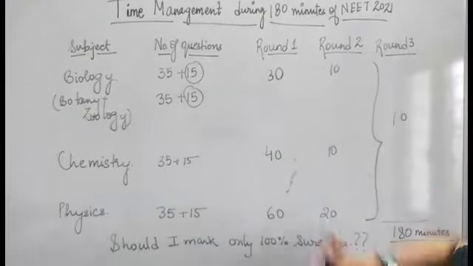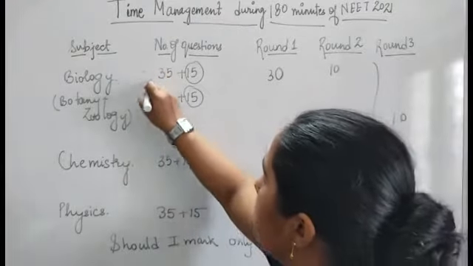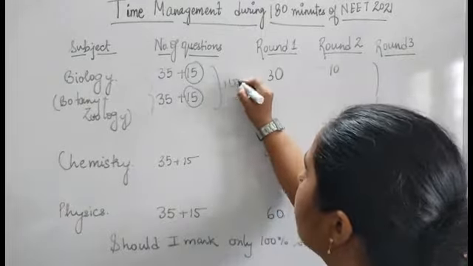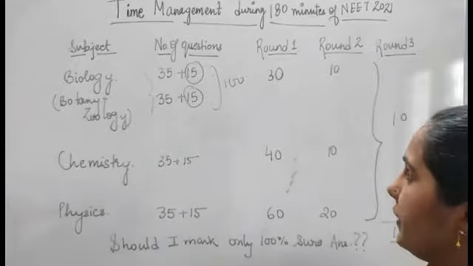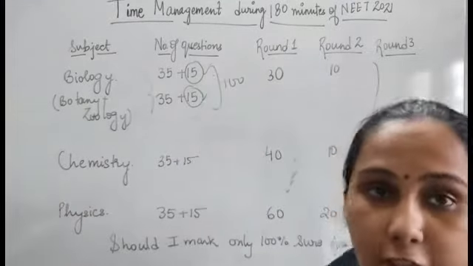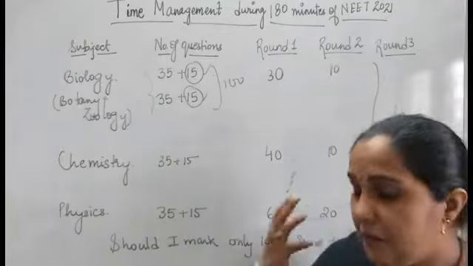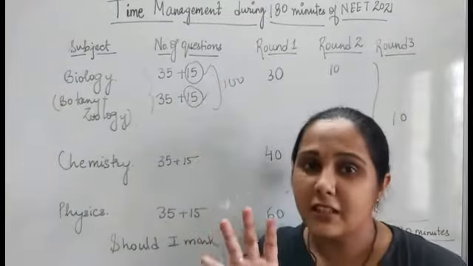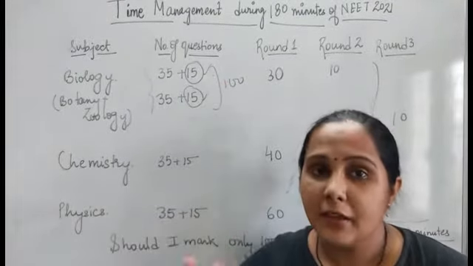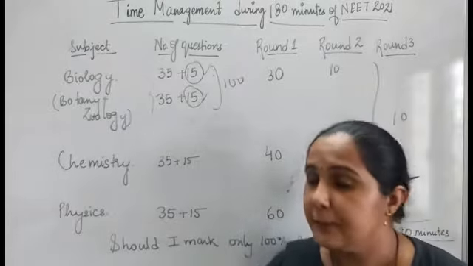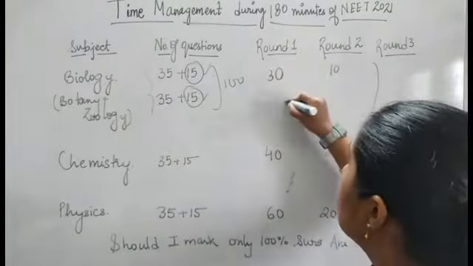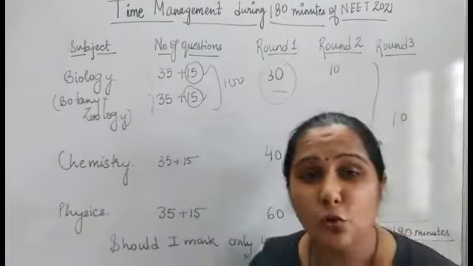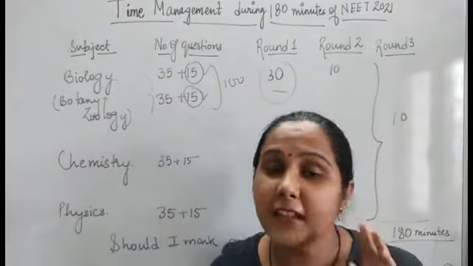According to my time management, this entire slot is 50 questions here and 50 questions here, so a total of 100 questions in biology. Out of these, 15 are optional. If I have to choose the best 10 questions out of these 30 questions, I have to go through these 30 questions at least once. Only then I'll be able to select the best I can do. So in round 1, you have to complete your biology section in 30 minutes. Yes, you have to go through 100 questions of biology in 30 minutes.